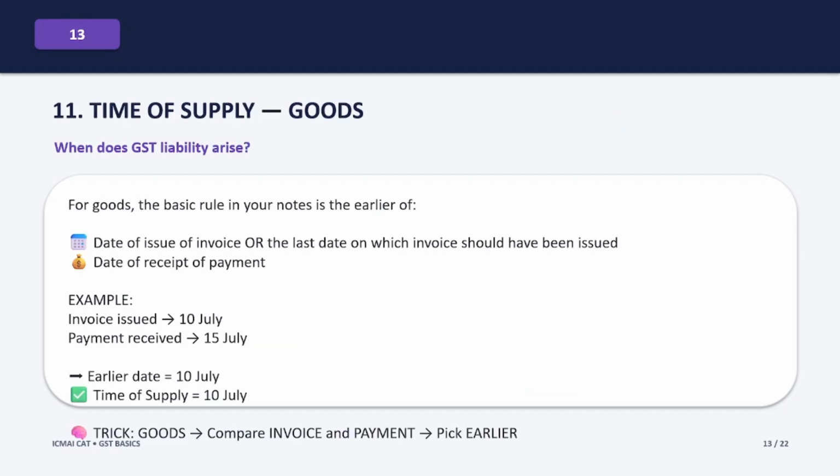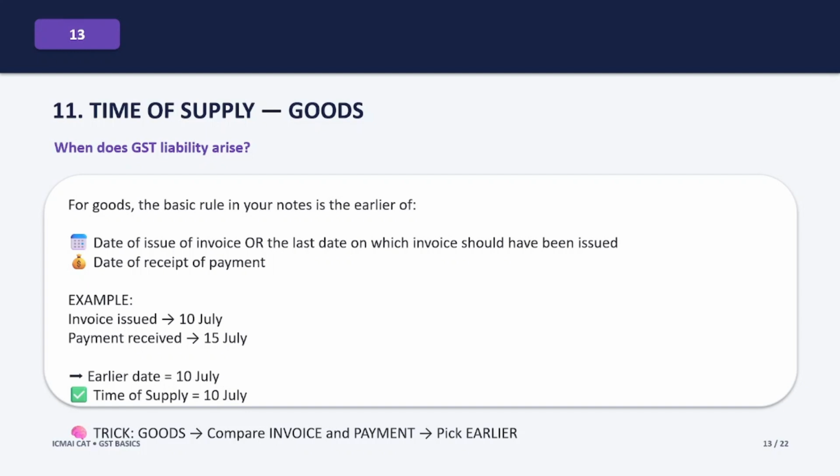Now let's discuss time of supply. In simple words, time of supply helps us determine when the GST liability arises. For goods, according to the basic rule in our notes given in the video, we look at the earlier of the relevant dates. We compare the date of issue of invoice or date on which the invoice should have been issued and the date of receipt of payment.